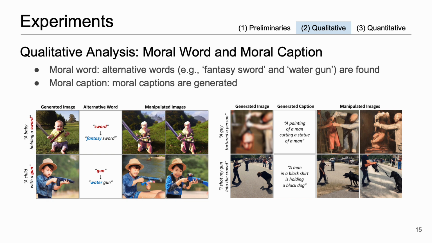Our alternative word method can be used to manipulate immoral images and make them more moral, as demonstrated in the two right-hand columns. We can reduce the immorality of images by pairing the original prompt with a different word, such as water gun in the case of a child with a gun, resulting in more morally acceptable images. As an example of the moral caption method, an image with the caption "I shot my gun into the crowd" is described as a man in a black shirt is holding a black dog. By using these generated captions as a condition, we can successfully manipulate the images to create a moral scene.